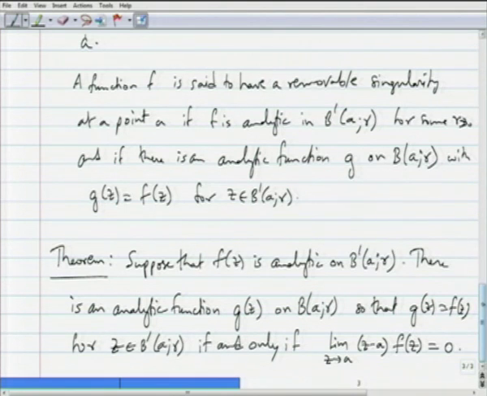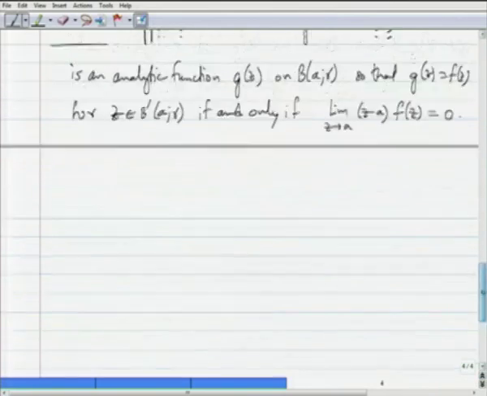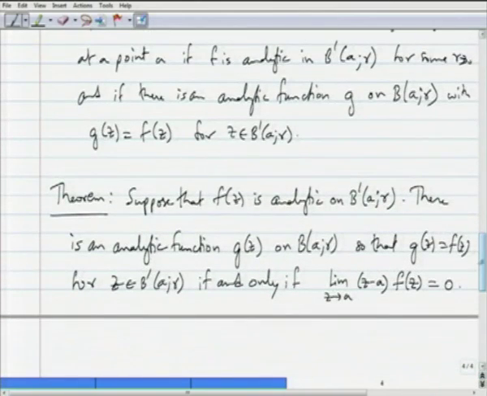So if this condition is satisfied, that the limit as z goes to a of (z minus a) f(z) is 0, then there is an analytic extension of f to the whole open disk B(a, r), if f is already analytic on B prime (a, r).